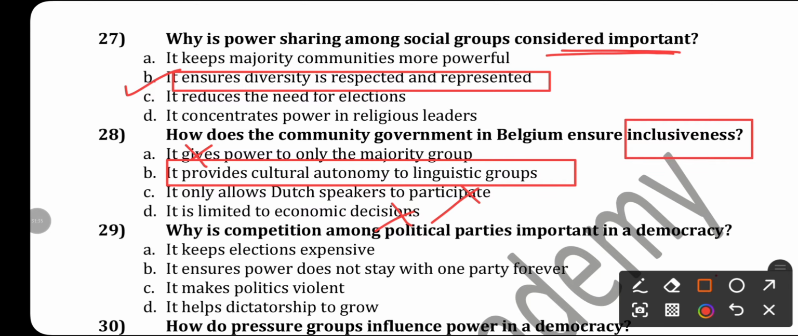Okay. Next question. Why is competition among political parties important in a democracy? To keep election expensive? No. It ensures power does not stay with one party forever. It makes politics violent? No. It helps dictatorship to grow? No. It ensures power does not stay with one party forever. That's why competition among political parties is very important in a democracy.